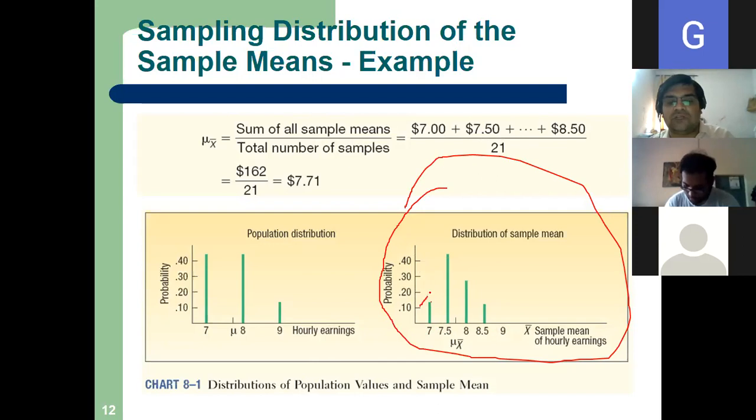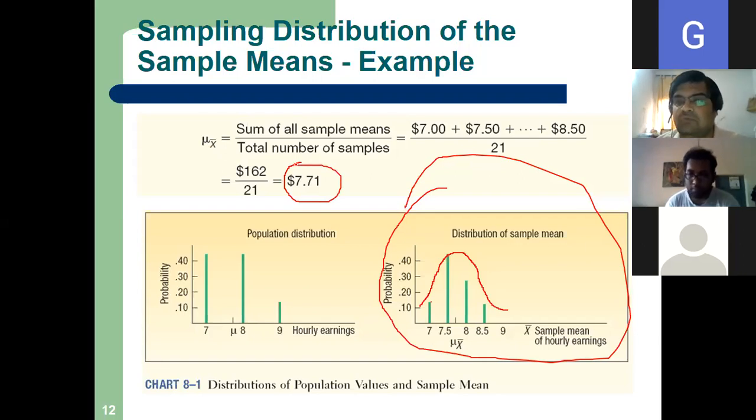This distribution is the normal distribution. Now if I take the mean of all this, it is coming 7.71. Some of you are telling if they are same, it may come same. So what I have taken, this is my population distribution. It is not normal. But see my sample mean distribution, it is tending to normal. It is also not fully normal, but it is tending to normal. Are you getting this?